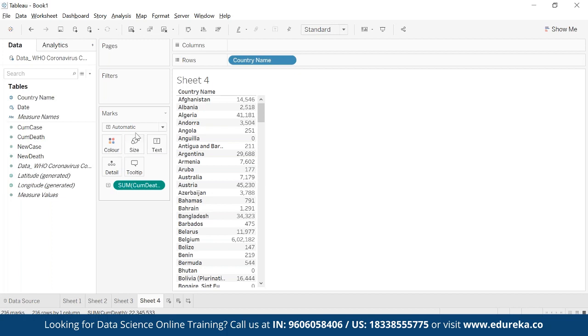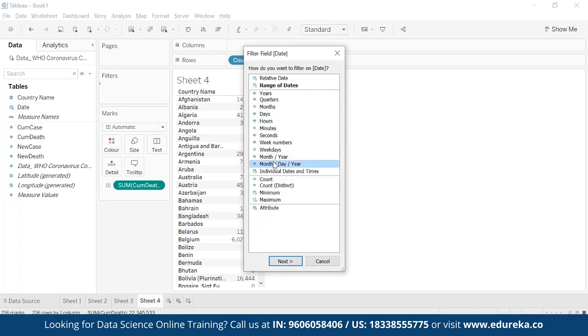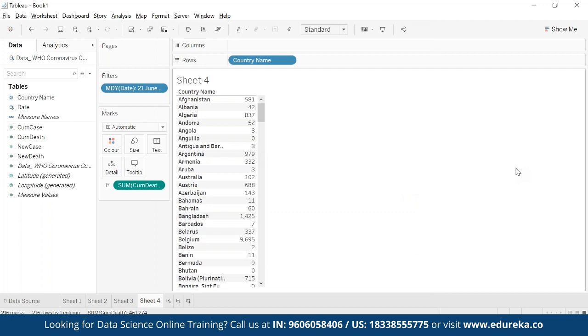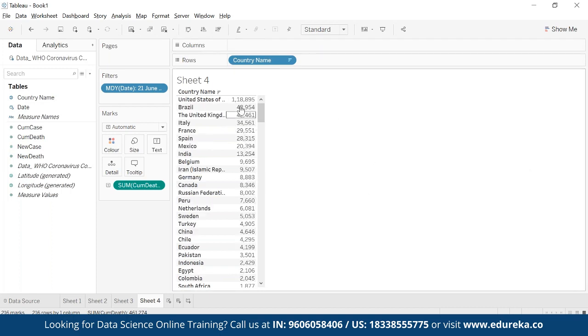and I'll have this as a filter because I want the latest day. Because it's a cumulative, I'll go with the maximum day. So these are the deaths that happened in different countries. Now what I'm looking for is I want to write a logic. You see that in United States the deaths are maximum, and in India it's 13,000 and so on.